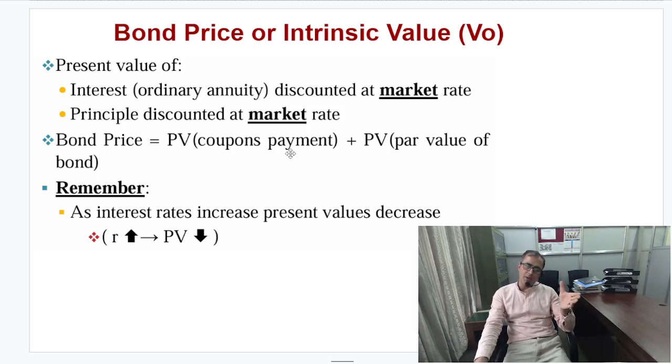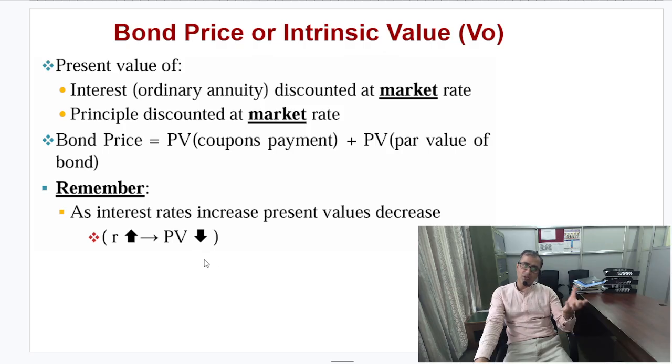Remember, the company will make the annual coupon payment. It could be semi-annual, but it is the same. So we have to multiply with the annuity factor: the coupon payment times PVIFA at R percent for n years, plus the face value, the par value of the bond, which is 1000, times PVIF at R percent for n years. The company will redeem the value of your investment one time, while it makes the coupon payment each time period, annually in this case.